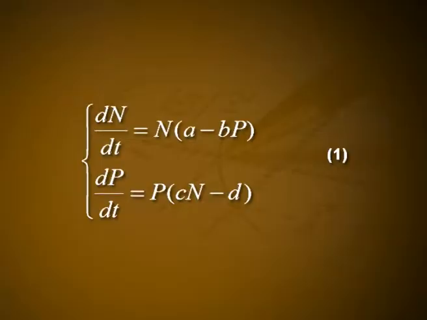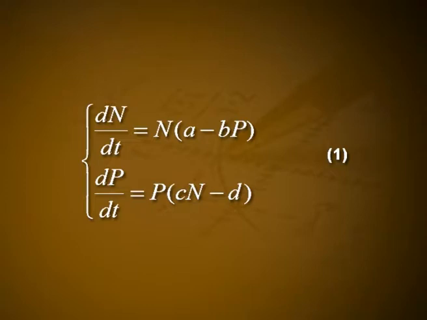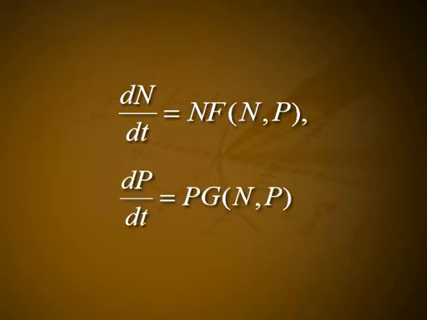One of the unrealistic assumptions in the Lotka-Volterra models, that is equation 1 and generally equation 8, is that the prey growth is unbounded in the absence of predation. In the form we have written the model equation 1, the bracketed terms on the right are the density dependent per capita growth rates. To be more realistic, these growth rates should depend on both the predator and prey densities, as in dn/dt is equal to n f(n,p) and dp/dt is equal to p g(n,p),